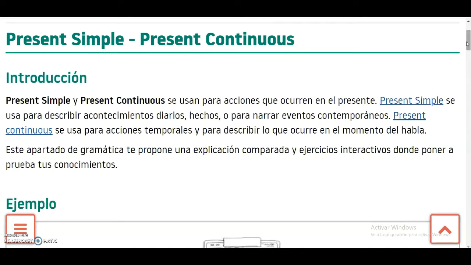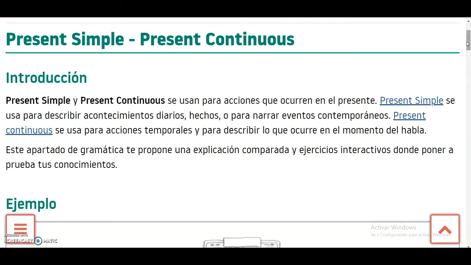Also, with the present continuous, use the ing. But not only talking about putting the S. What's the main thing that you have with the present simple? You can use it to count things, to say things step by step, like on a list, like actions that happen all the time.